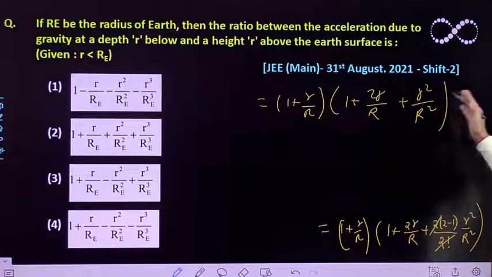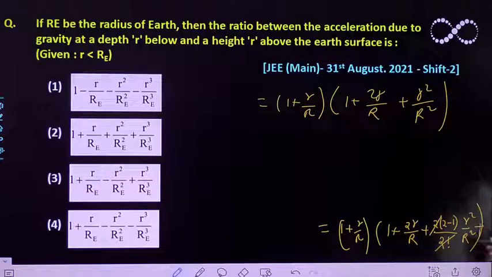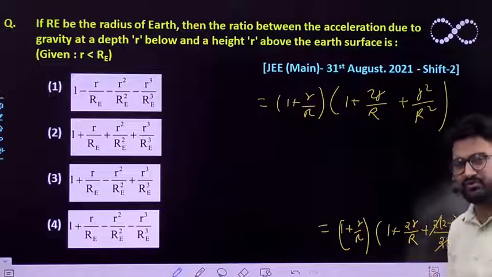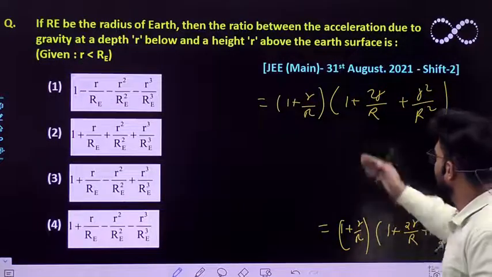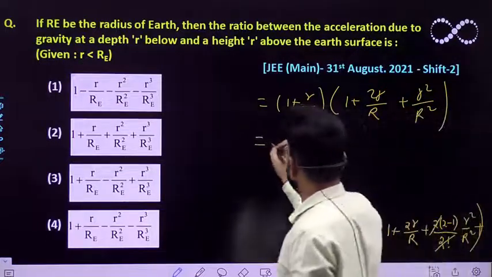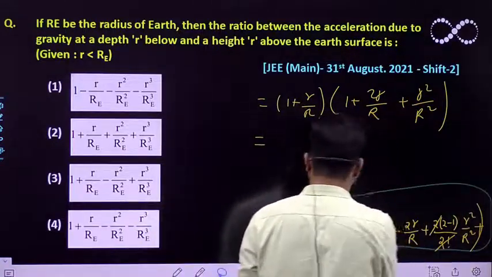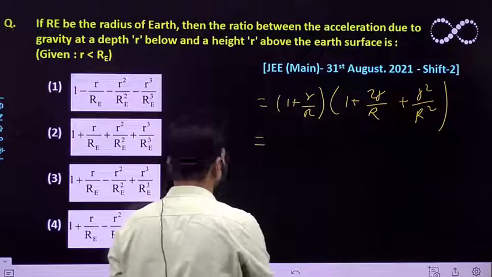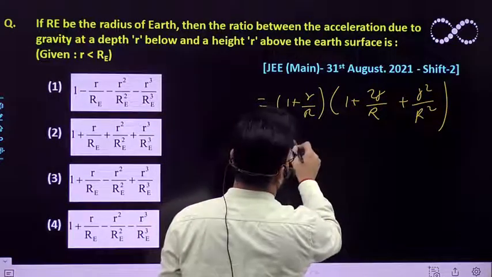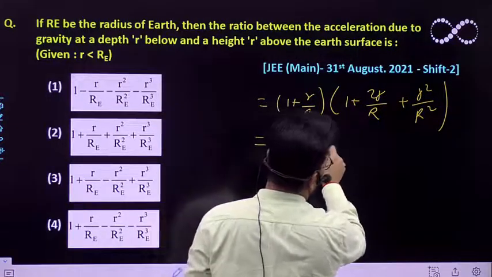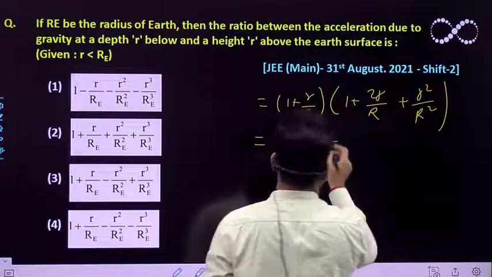I'm neglecting all other terms, because those terms would be very much less. So now you can easily multiply it with the other expression in order to find the final expression. So this would be equivalent to 1 + 2r/R + r square by R square.